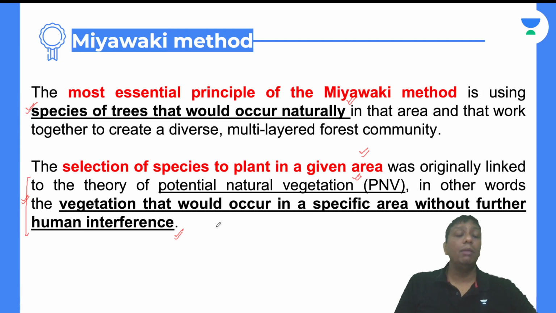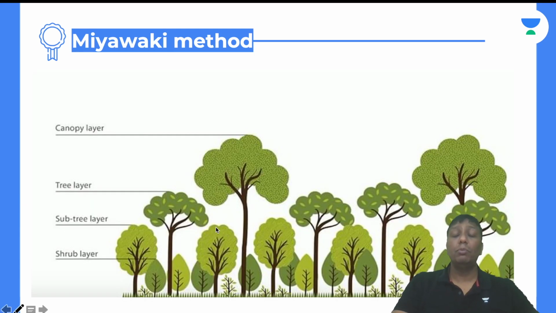That is the reason for minimum expenditure. I should say, without any expenditure, this type of forest will grow fast, and it is a mode of reforestation. People can see different types of trees in the Miyawaki method, grown as per distances. You can see the shrub layer, then the sub tree layer, then the tree layer, and then the canopy layer. So everything is in proper arrangement in the Miyawaki method.